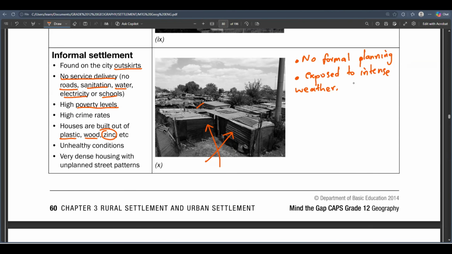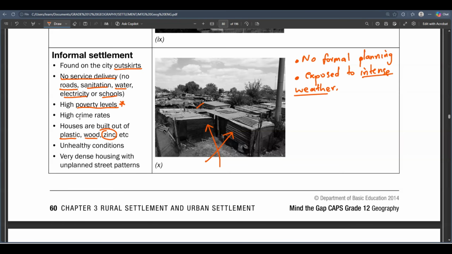So these people are exposed to intense weather conditions. The weather conditions here are very bad. When it gets hot, they feel a lot of heat. When it gets cold, they feel cold as well. The rain can seep into the place and all of that. So yeah, there are high poverty levels as well.